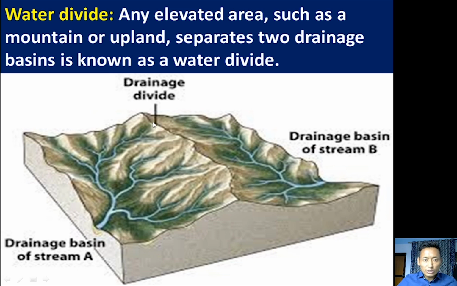So this upland or mountain is dividing the two river systems or drainage systems. Any elevated land or mountain that divides two river systems or drainage systems is called a water divide.